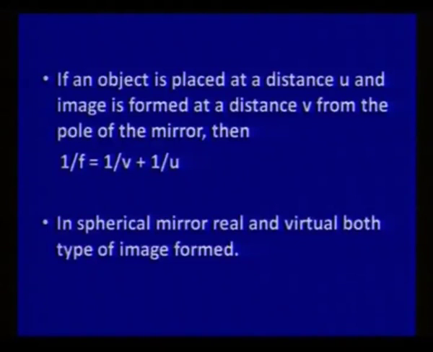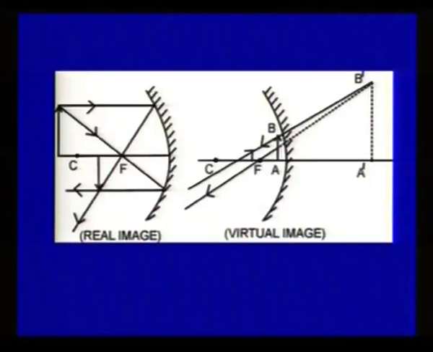In a spherical mirror, both real and virtual types of images are formed. Here you can see there is a concave mirror. On one side the image formed is real, and the object is placed beyond C. C is the center of curvature and its image is formed between C and F. That is the real image, because light rays are actually meeting at this point.